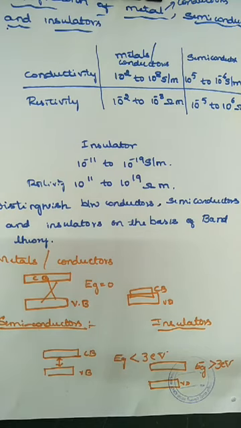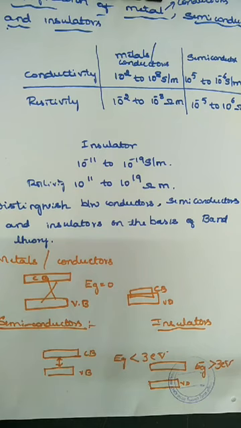Okay, so this is how conductors, semiconductors and insulators are distinguished on the basis of band theory. So it is classified into metals, semiconductors and insulators.